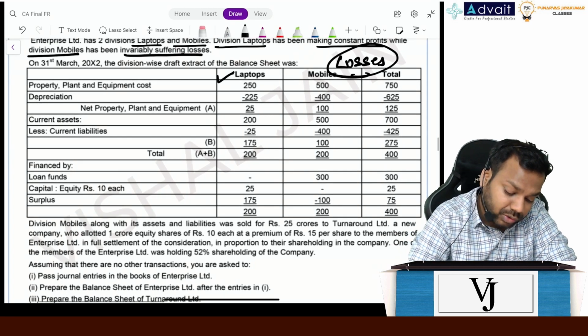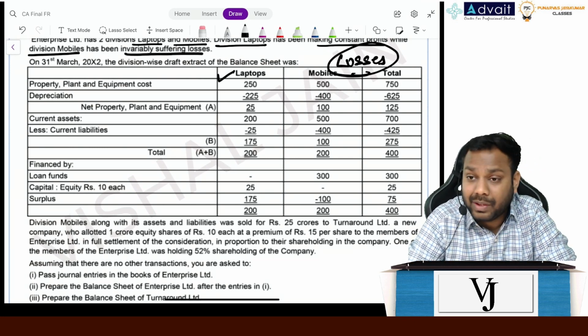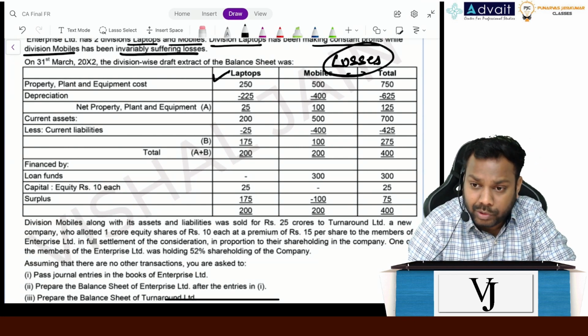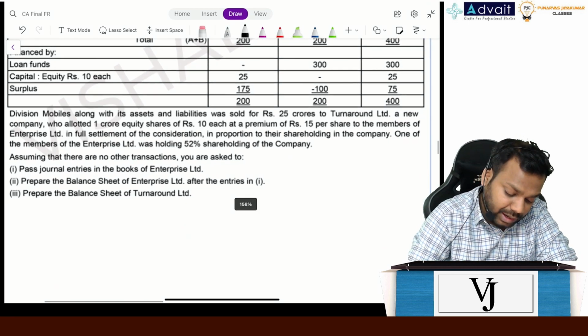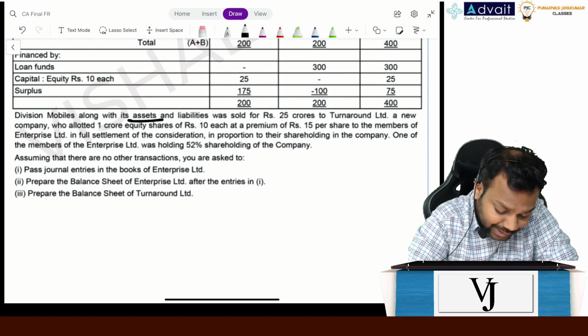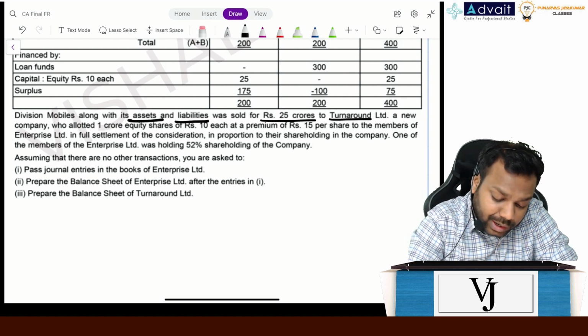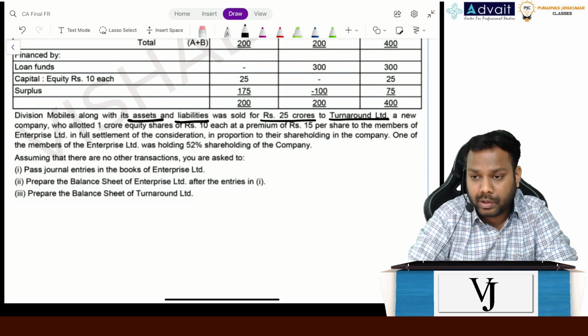On 31st March 20x2, the balance sheet for the laptop division and the mobile division is given, and the total balance sheet of the company is also given. It says the mobile division, along with its assets and liabilities, was sold for 25 crores to Turnaround Limited. Clear?